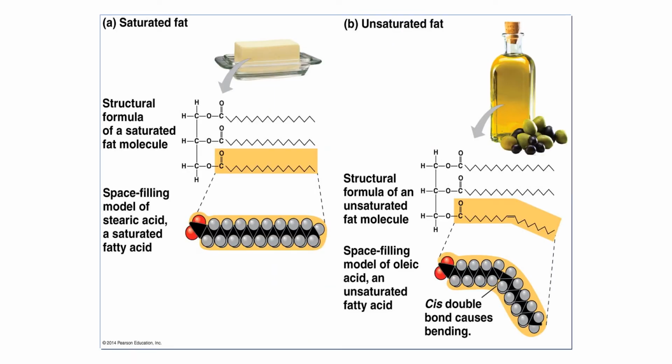In this diagram, it shows you the difference between saturated fats and unsaturated fats.